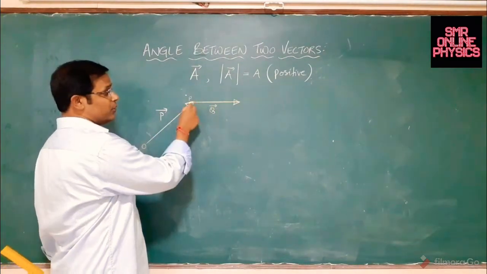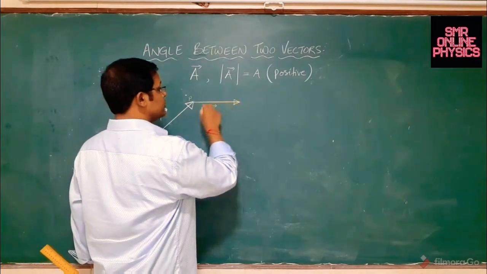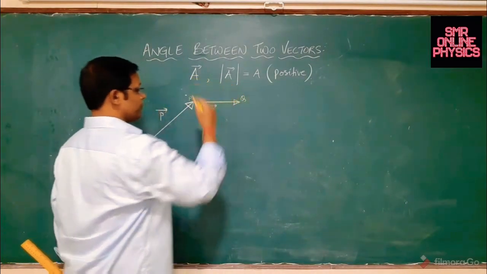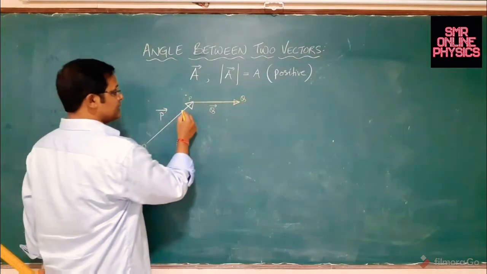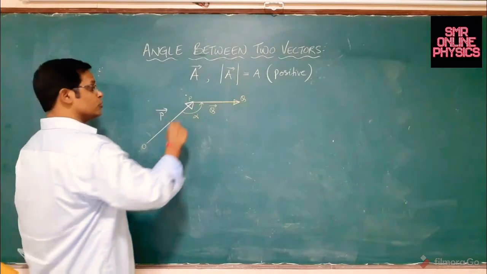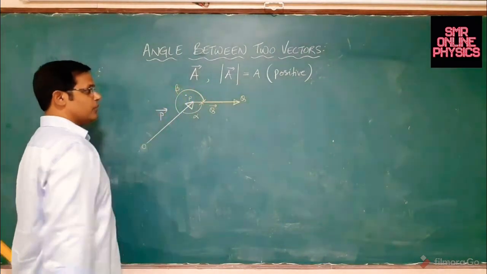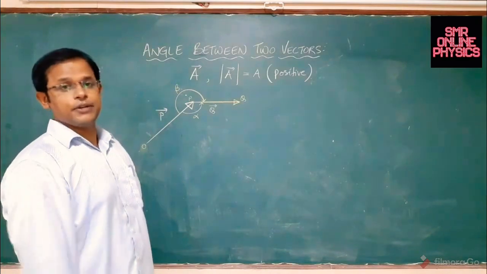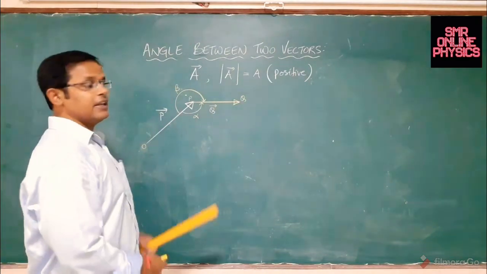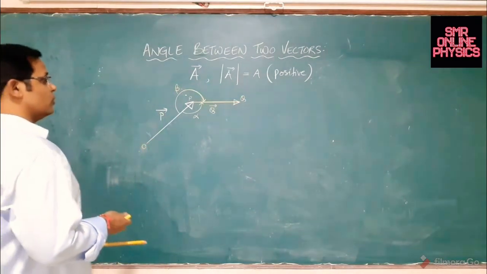So it's a tail to head connection. Now this is moving towards Q. Definitely you can see there is an angle created here. Right. You can also see that there is another angle between these 2 vectors, beta. Which one is actually the correct angle between the 2 vectors? My dear, the idea is very simple. Look at it carefully, okay? Observe it very closely.